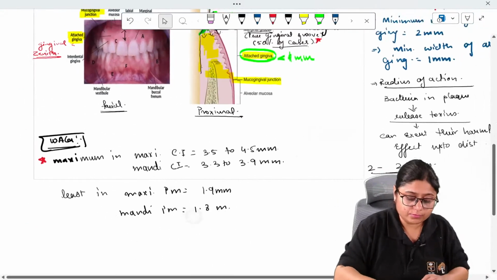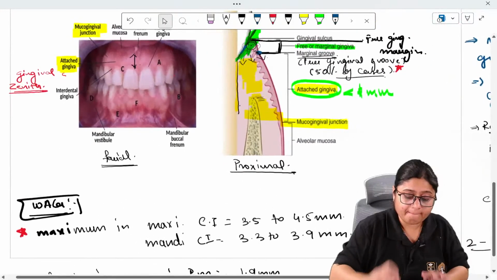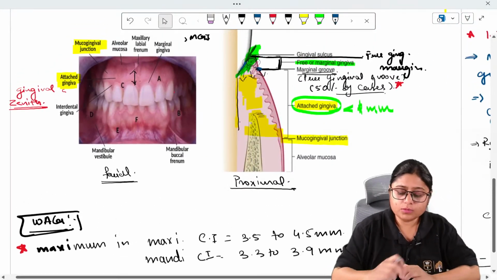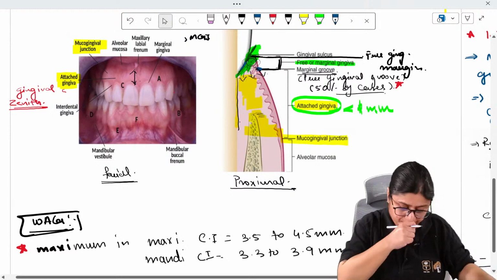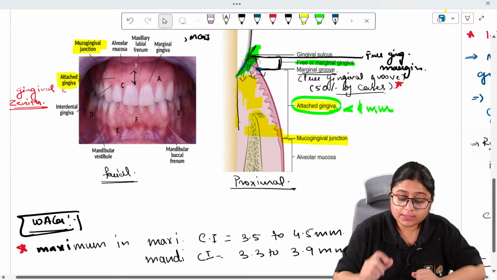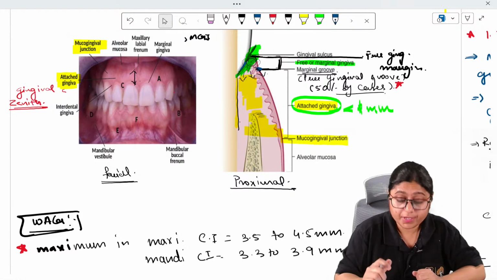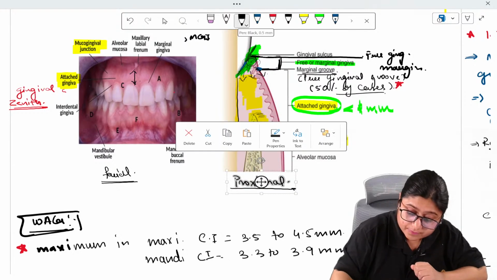Now, this width of attached gingiva, the thickness of the attached gingiva is very important. This thickness.